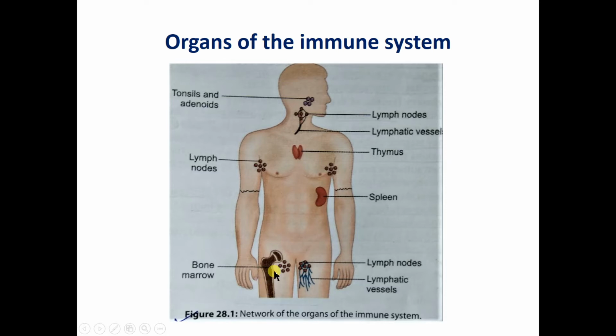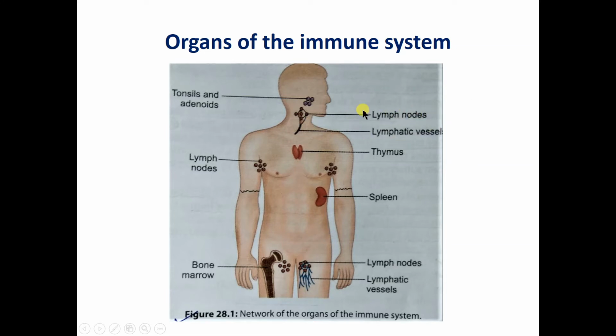So bone marrow and thymus, these two organs, are known as the primary lymphoid organs. Other than these primary lymphoid organs, there are certain secondary lymphoid organs. The main one is the lymph node.